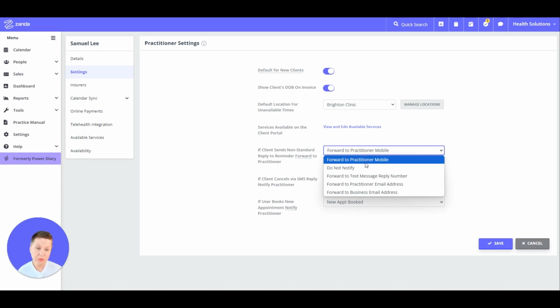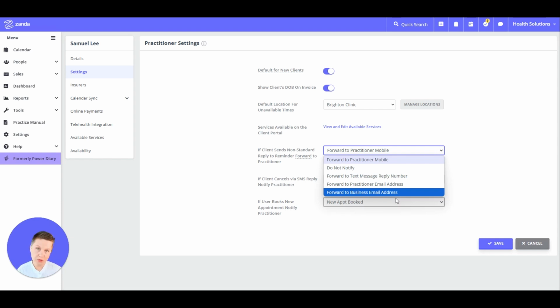You can forward to the practitioner's mobile, the one you set up on their details page. You can choose not to notify them, or you can choose to forward this to your account text message reply number, the one you set up on your communication options page. You can forward this to the practitioner email address, so it will be emailed to your practitioner. Or you can forward this to the business email address. Again, it will be sent as an email to your business email address.